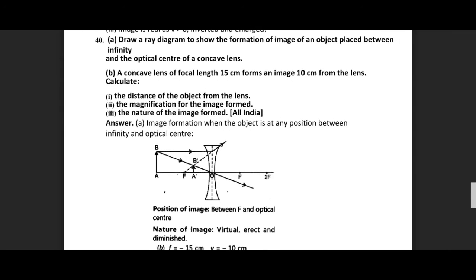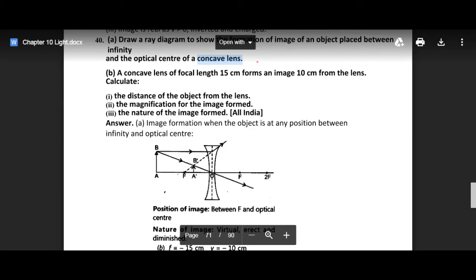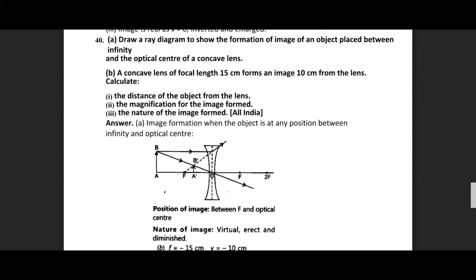Next question, draw a ray diagram to show the formation of the image of an object placed between infinity and the optical center of a concave lens. So this is the ray diagram between infinity and optical center when the object is placed over here. One ray will go parallel to the principal axis, that will diverge after refraction from the lens, and the other ray will pass through the optical center, and both the rays meet at point A dash B dash, that is basically the image representation over here.